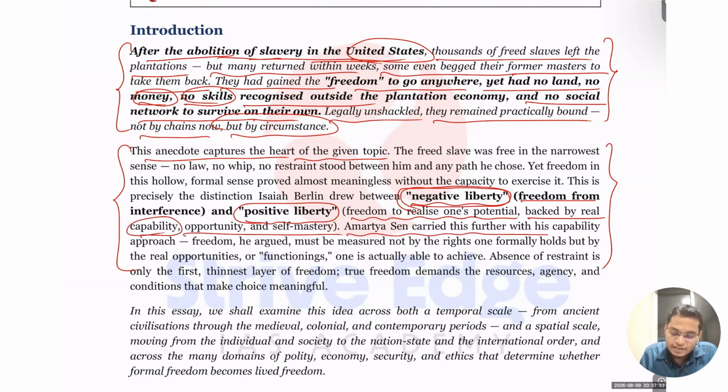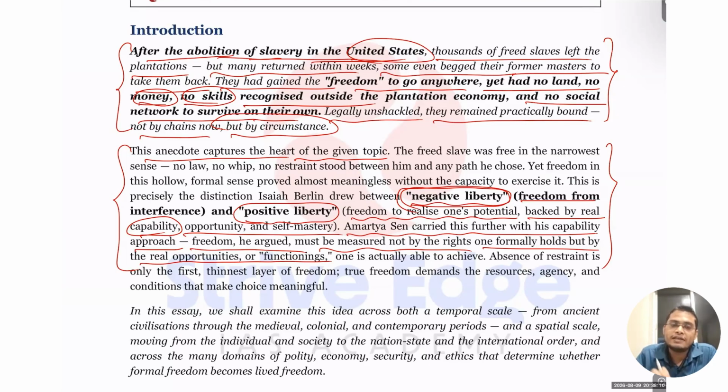Amartya Sen carried this further with his capability approach. Freedom, he argued, must be measured not by the rights one formally holds, but by the real opportunity and functioning. So Amartya Sen very well explained that freedom is not about the right we are giving, it is about the choice we are giving.